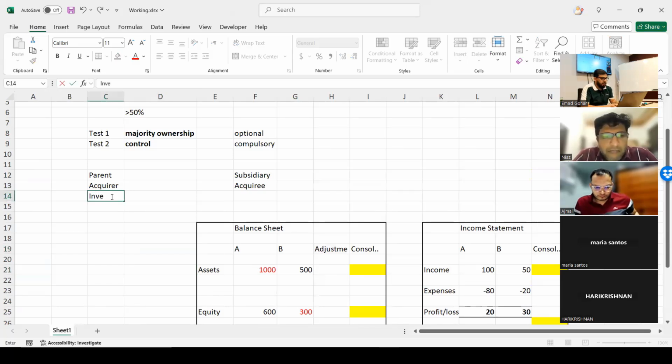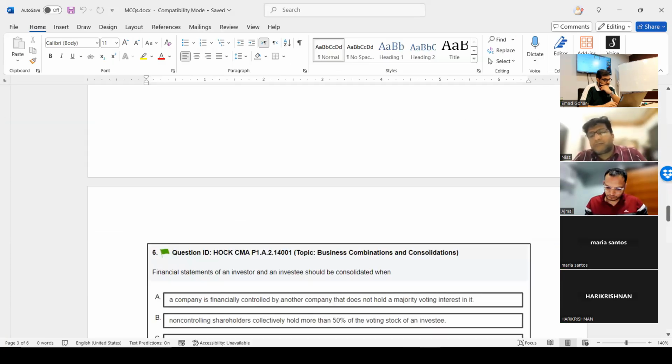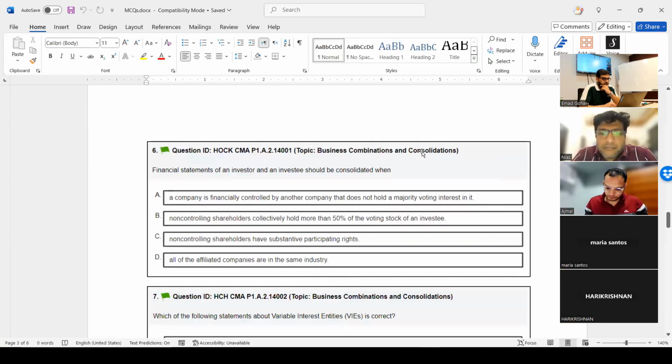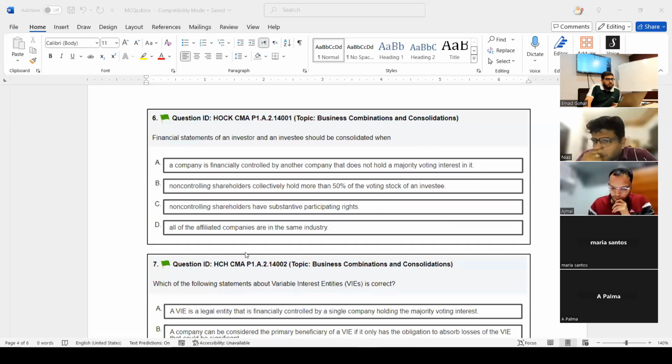Investor, investee. So they can keep giving you different terminologies, but you need to remember like that. Okay. So try question number 6. The answer for question number 6 is what? A.